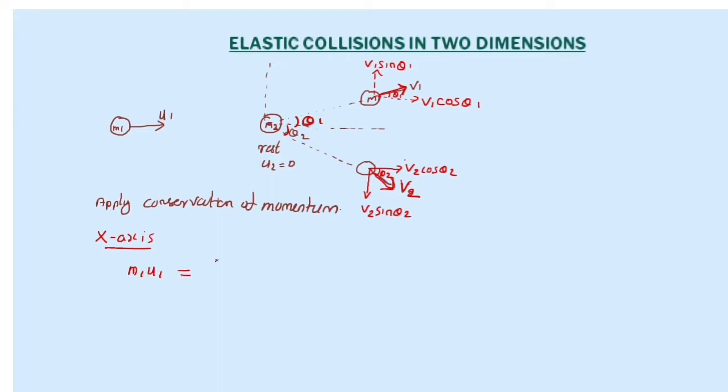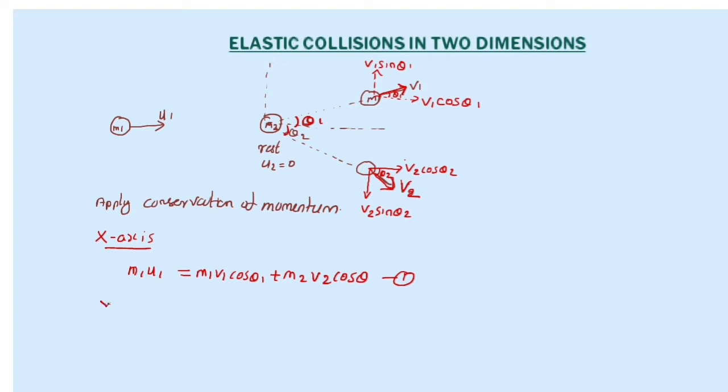What is the final momentum along the x-axis? Two components are acting here: m1 v1 cos theta 1 plus m2 v2 cos theta 2. So this is the conservation of momentum along the x-axis, and we can write this equation as equation 1.